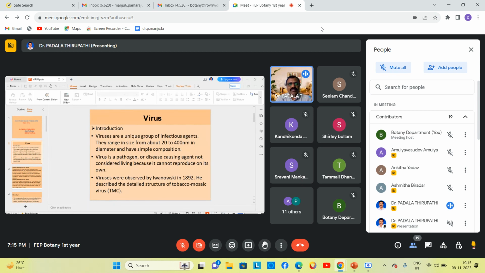Who first observed this virus, my dear friends? Ivanovsky, a Russian scientist, in 1892 first observed and described the virus causing tobacco mosaic disease in the tobacco plant. Am I clear?